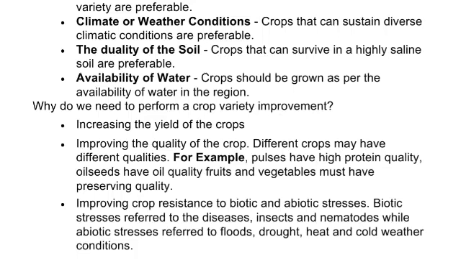Increase in the yield of crops. Improving the quality of the crops. Different crops may have different qualities. For example, pulses may have high protein quality, oilseeds have high oil quality, fruits and vegetables have high preserving quality.